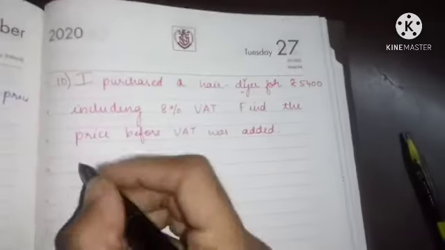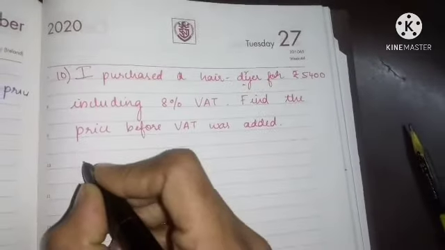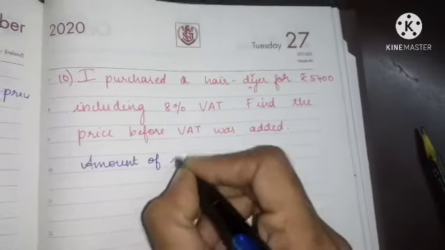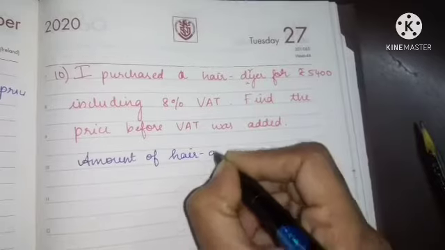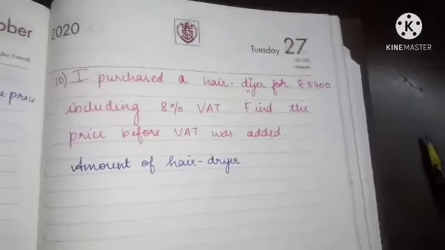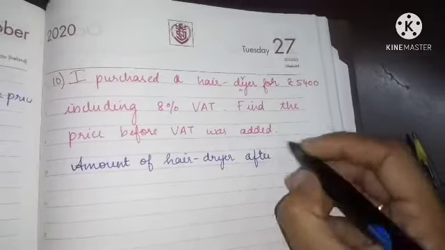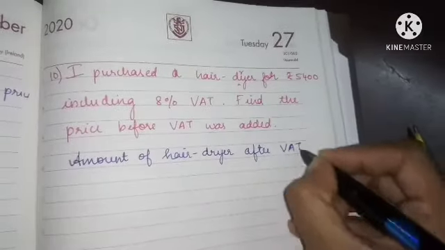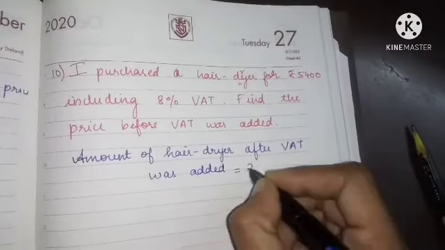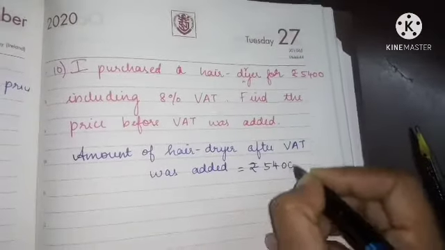So we'll write the amount. Amount of hair dryer after VAT was added is equal to rupees 5,400.